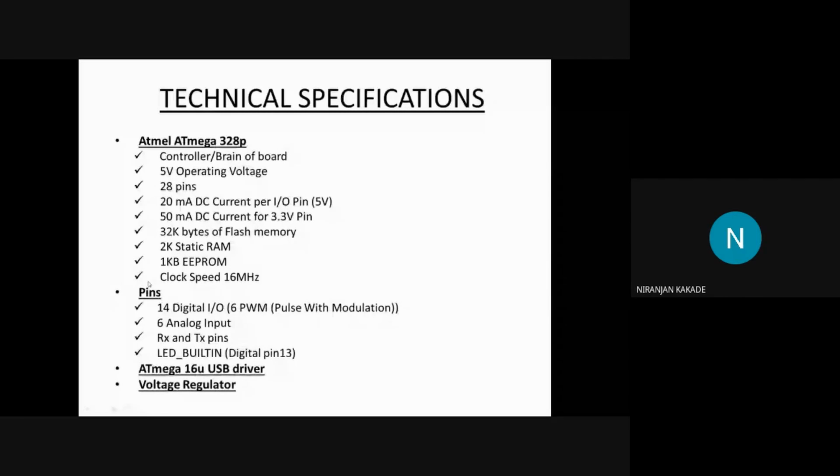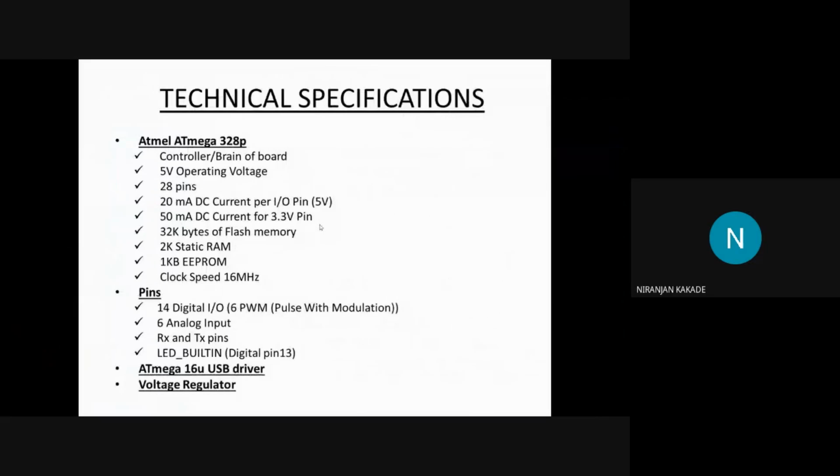Next come the pins. Out of these 28 pins, your microcontroller has 14 digital input output pins. What do input output pins mean? You can take a digital input or give a digital output from these pins. And what does digital mean? Digital is only one or zero, true or false, or high or low.